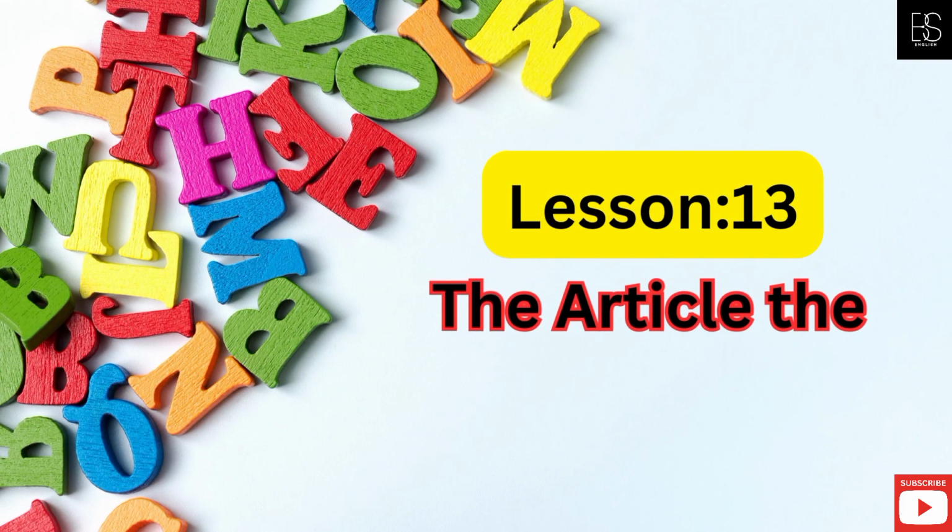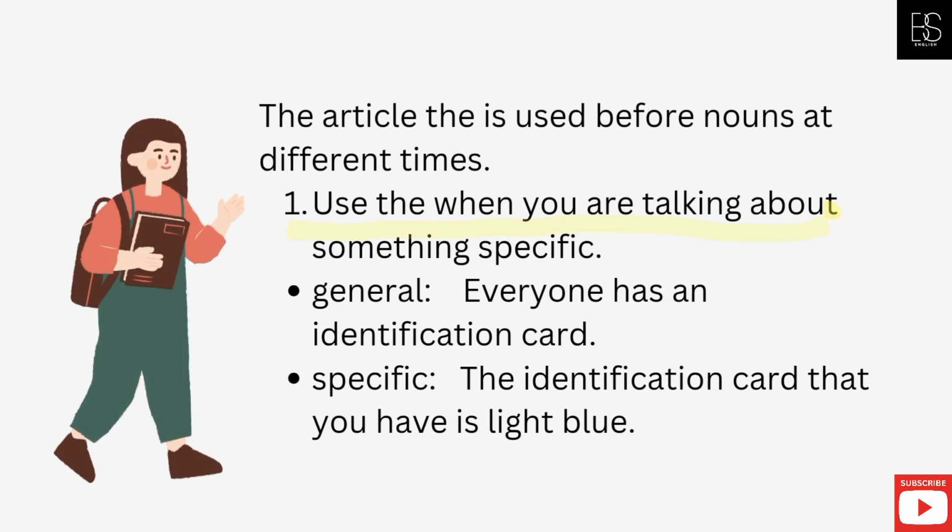Lesson 13. The article the. The article the is used before nouns at different times. Use the when you are talking about something specific. General: Everyone has an identification card. Specific: The identification card that you have is light blue.